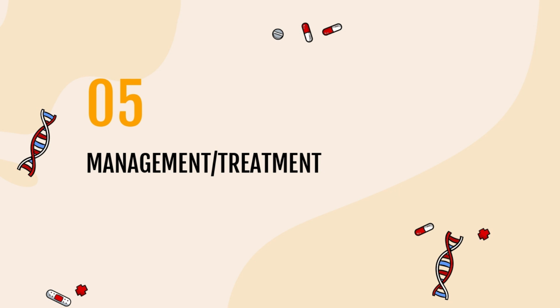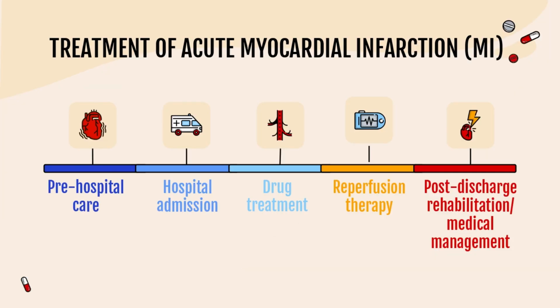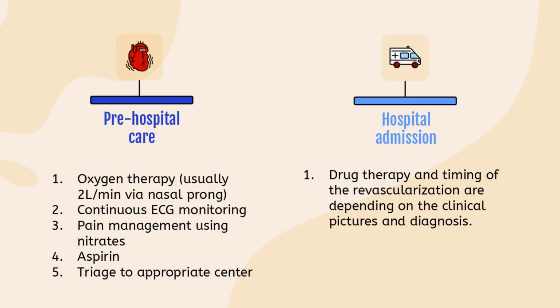During an emergency situation, once the individual is suspected to have signs and symptoms of myocardial infarction, the healthcare personnel may provide a few early interventions before the patient is admitted to the hospital. For example, oxygen therapy of 2 liters per minute may be given via nasal prong and continuous ECG monitoring will be done. The patient also will be given pain management using nitrate and aspirin before they are triaged to the appropriate center. Once they are admitted, their drug therapy and the timing of the revascularization will be decided depending on their clinical picture and diagnosis.